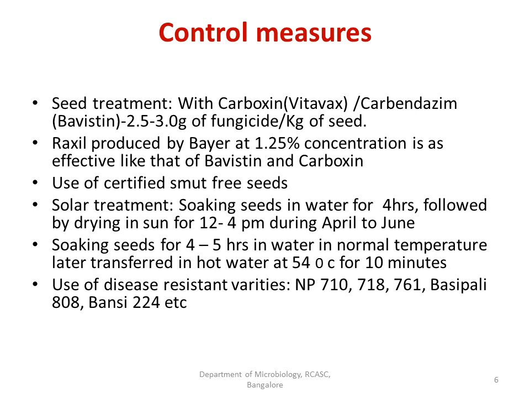It is produced by the company Bayer at 1.25% concentration, and it is as effective as Bavistin and carboxin.